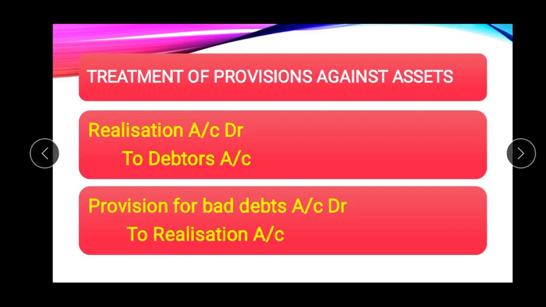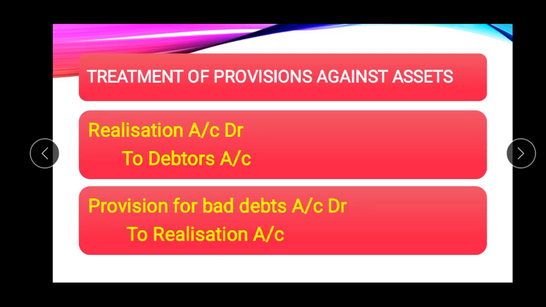And the second journal entry: debtors will be written here for the gross book value, which is given in the balance sheet. And if any provision for bad debt is also given in the balance sheet, it should be transferred to the credit side of realization account. So journal entry will be provision for bad debts account debit to realization account.